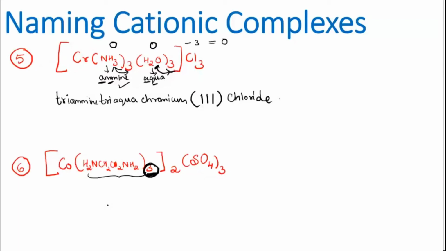Good afternoon, ma'am. Yeah, good afternoon, Vaishnavi. Tell the answer. Tris, then inside the bracket ethane-1,2-diamine, cobalt, the oxidation state is 3, and sulfate. Yes, very good. Correct answer, no? Students, others, have you got the same answer that she said just now?